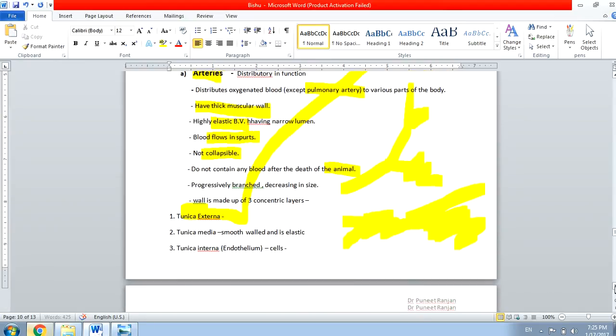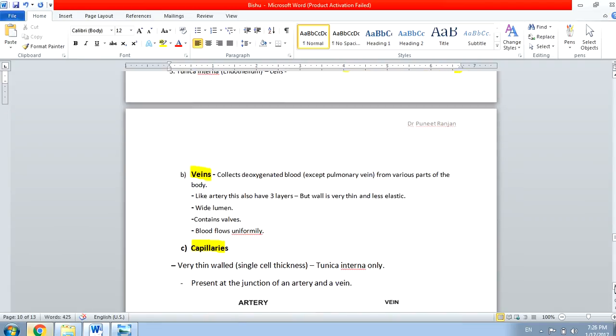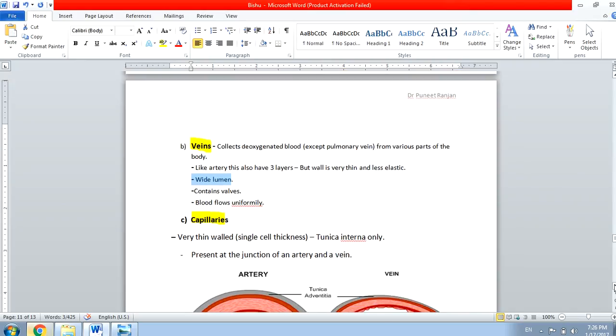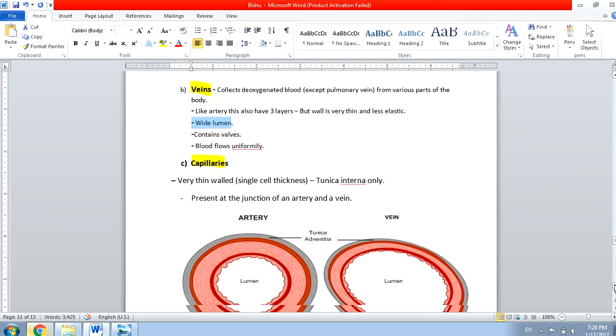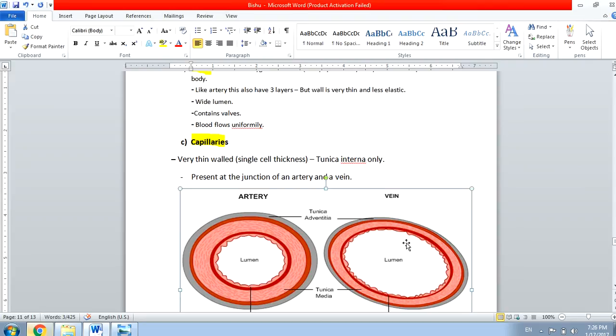Now the next topic is veins. Opposite to the artery, the veins collect the deoxygenated blood from various parts of the body, except the pulmonary vein, which carries the oxygenated blood. Like artery, this also has three layers, but remember the walls of the veins are thin and less elastic, and the lumen is wide. So remember, if you are supposed to draw a diagram of artery and vein, the lumen of vein will be more wide. You can see here, vein lumen is more wide, artery lumen is narrow.